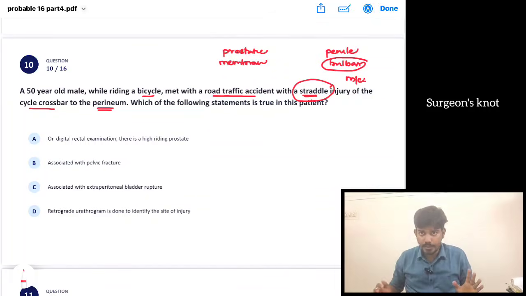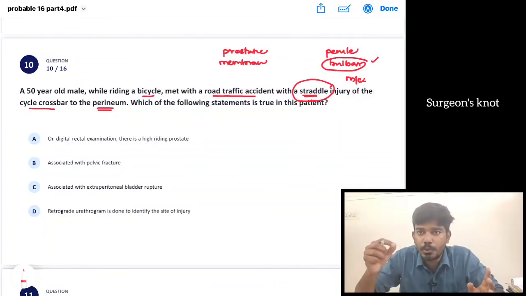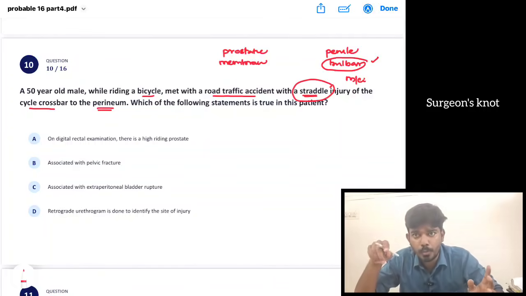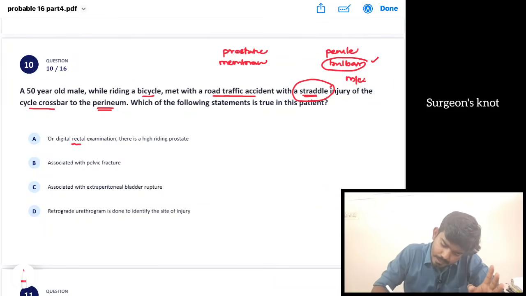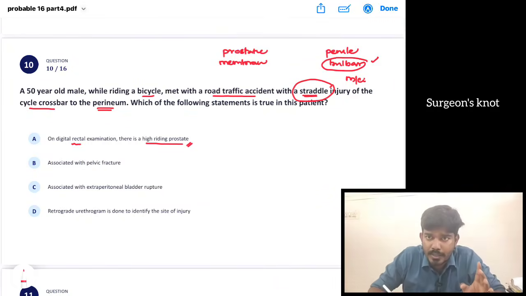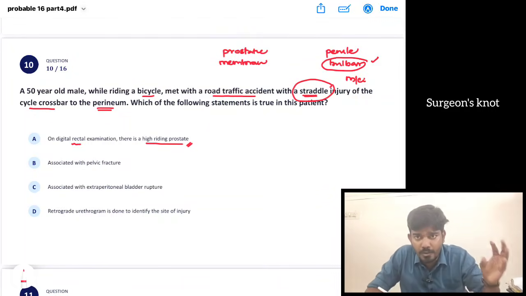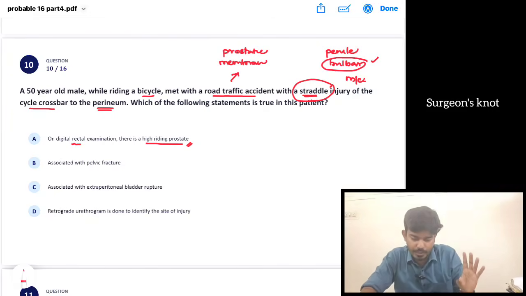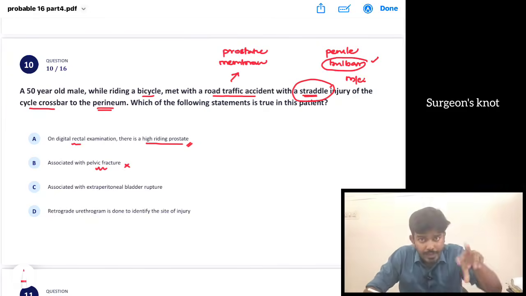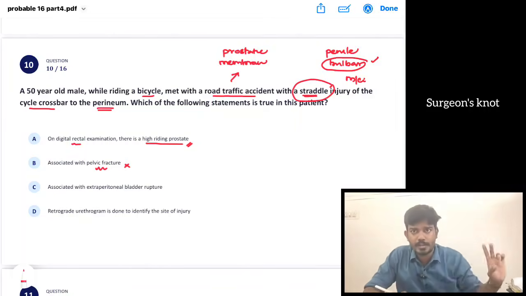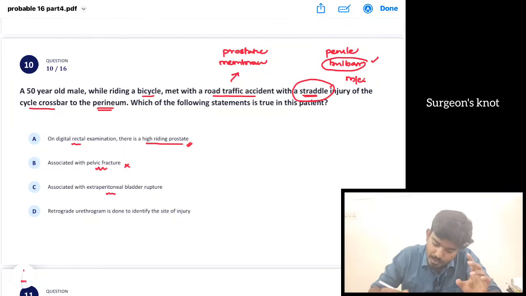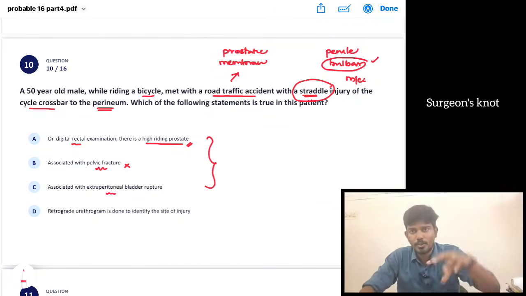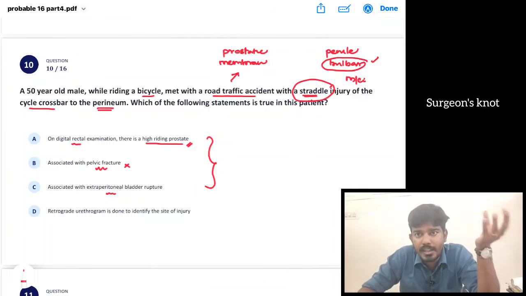Okay, ஸோ இங்கே பார்த்தோம்னா it is a bulbar injury. ஆல்சோ என்ன கொடுப்பாங்க அப்படின்னா butterfly shape hematoma, எல்லாமே suggestive of this bulbar injury. Okay, so on digital rectal examination there is a high riding prostate. No, it is Vermouth sign. It is suggestive of a proximal, அதாவது prostatic or membranous urethral injury. Associated with pelvic fracture, அதுவும் it comes in prostatic or membranous urethral injury. Then we have associated extraperitoneal bladder rupture. இந்த மூணுமே suggestive of proximal type, அதாவது prostatic or membranous type.